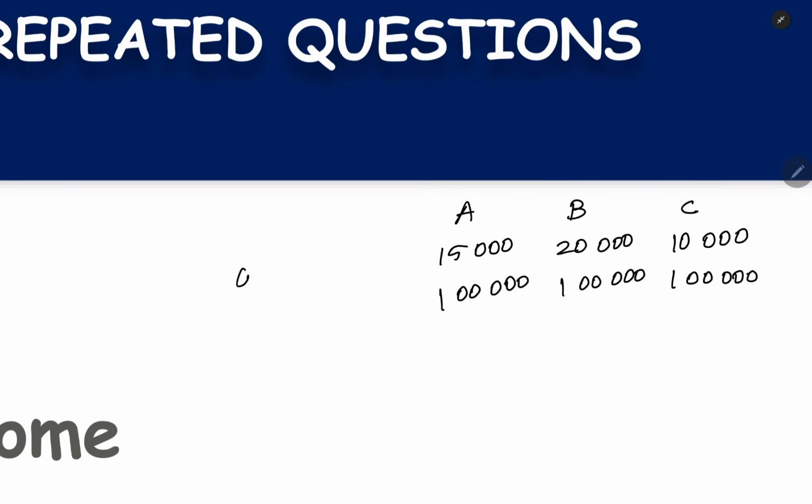This 15,000, 20,000, is called the controllable profit. This is the profit as per the division. All the things within the control of the division, if they manage properly, due to those factors alone, they are getting this much profit.